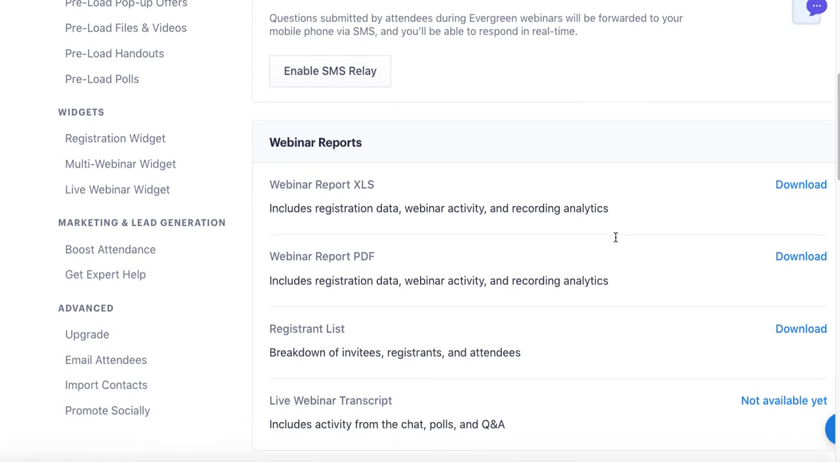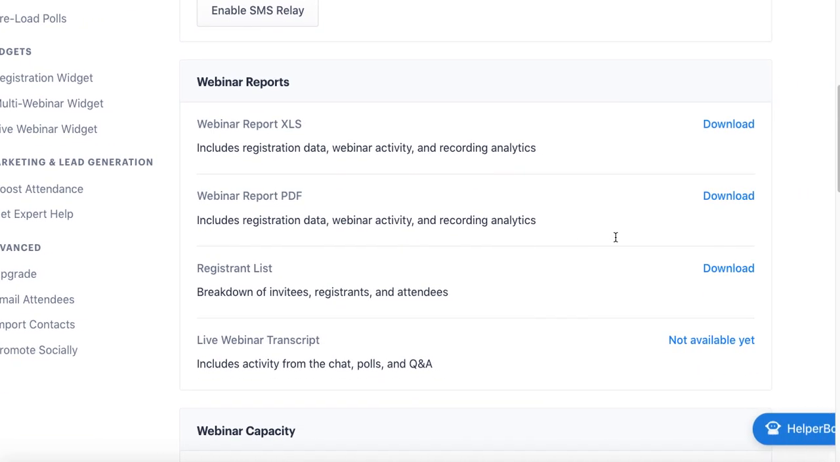And below that, you have all of your reports, so webinar reports. We have 4 different types of reports that you can collect, an Excel file and PDF version, which actually will be emailed to you automatically following your webinar, as well as just the registrant list and live webinar transcripts, so all of the activity in the chat, polls, and Q&A section you can download as separate files.